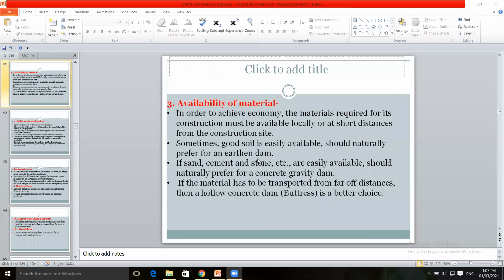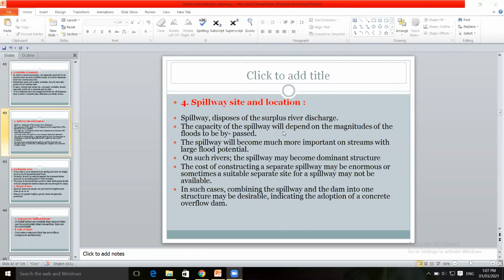And based on availability of material, transportation of materials, the type of dam is selected. Whether it is feasible or not, you have to decide. Then spillway site and location.